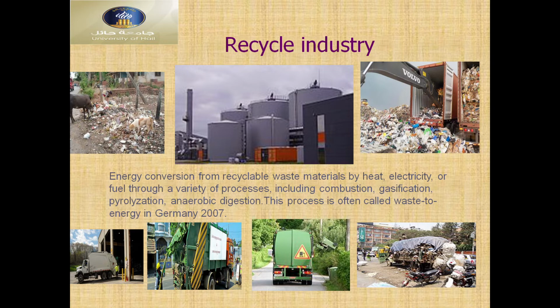This process is often called waste to energy, Germany 2007. Different types of waste, you can see around us. It can be an asset for our society.